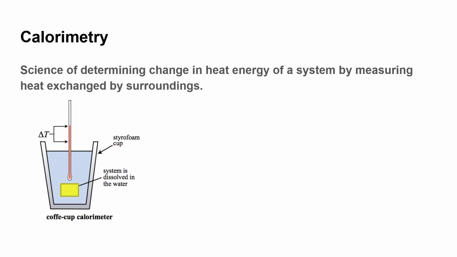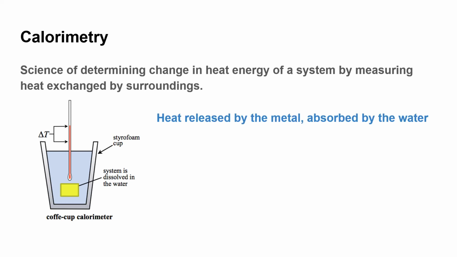So what we did was we took the mass of the metal block and we heated it up. Our initial temperature for the metal was the same as the boiling point of water because we heated the metal until the water was boiling. So the initial temperature of the metal was 100 degrees Celsius. Then we put that in the water and closed the calorimeter and waited for the metal to release its energy and the water to absorb that energy.